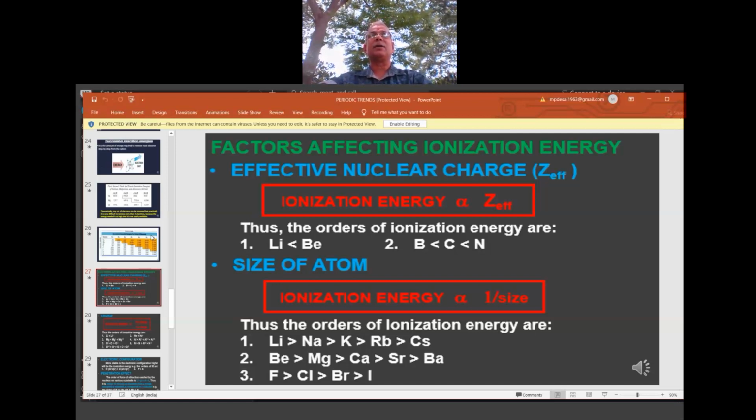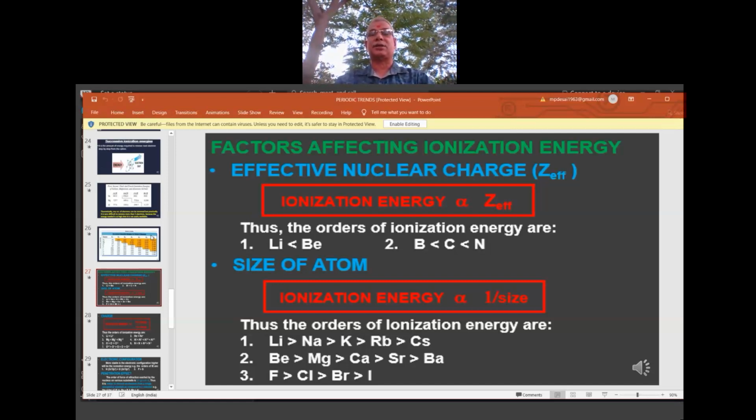When we move from left to right, what happens regarding the atomic size or the effective nuclear charge? It will increase. Because effective nuclear charge is increasing from left to right, it is very difficult to remove an electron from the outermost shell. So moving from lithium to beryllium, beryllium will have more IE, very clearly showing this effect. The second example I have taken is boron, carbon and nitrogen.